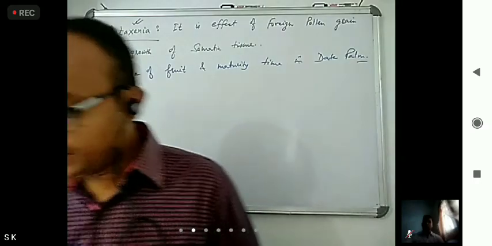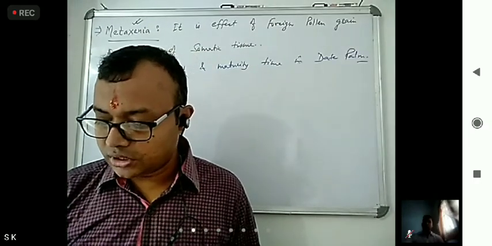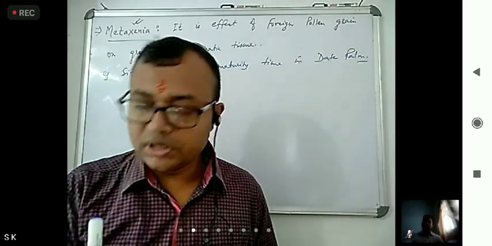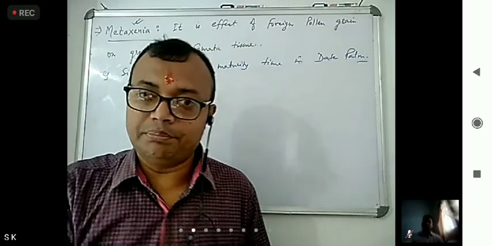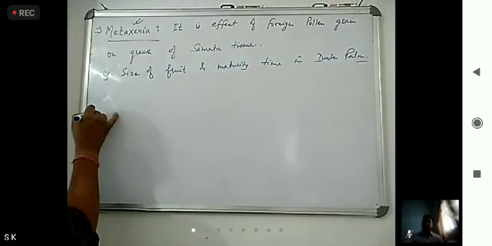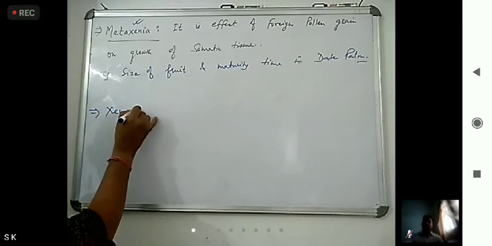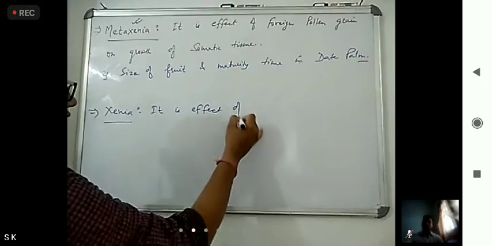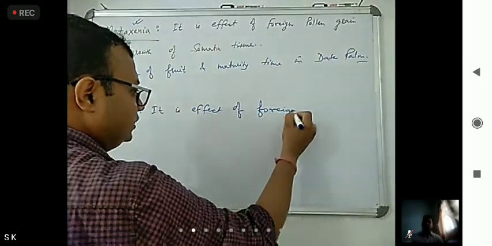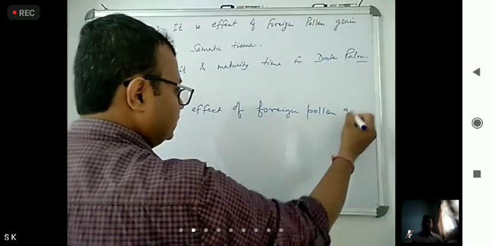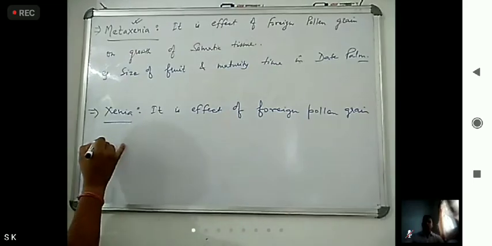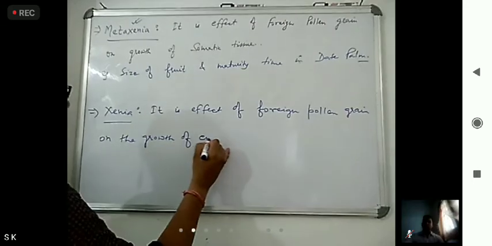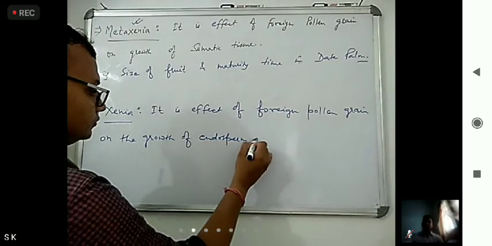Now, next is xenia. Xenia means the effect of foreign pollen grain on the growth of endosperm development.